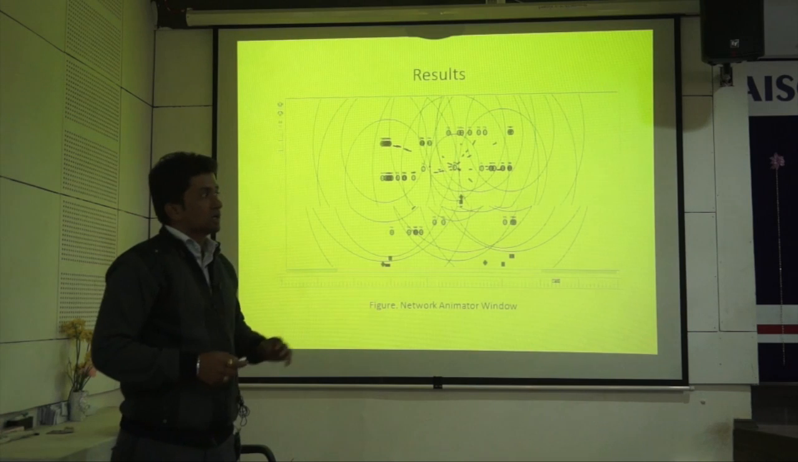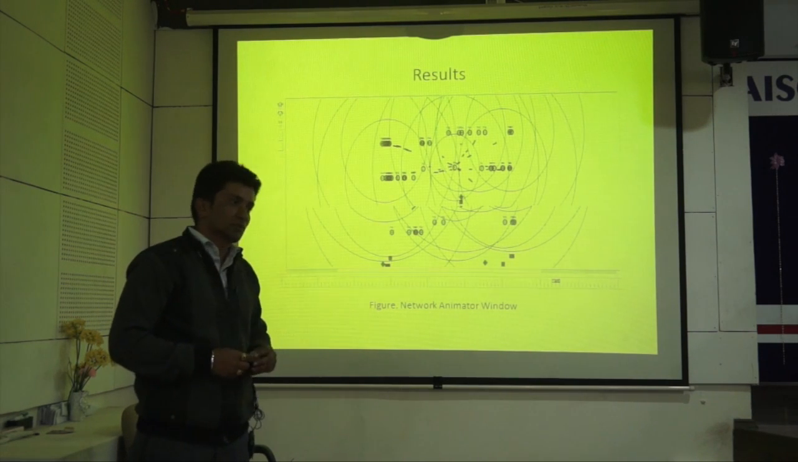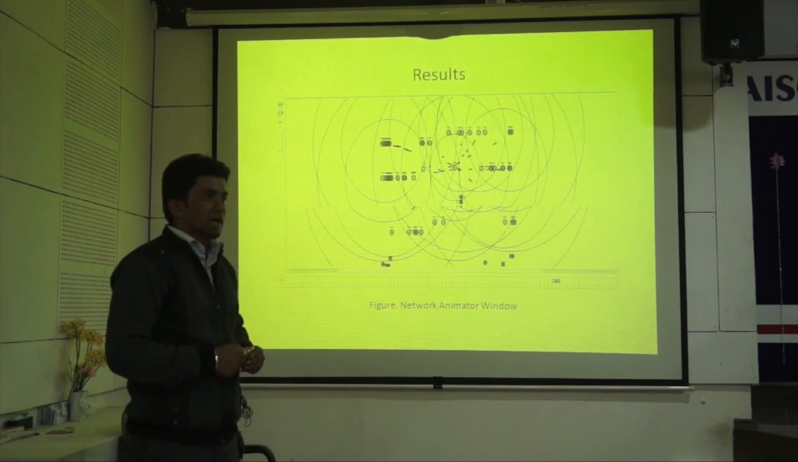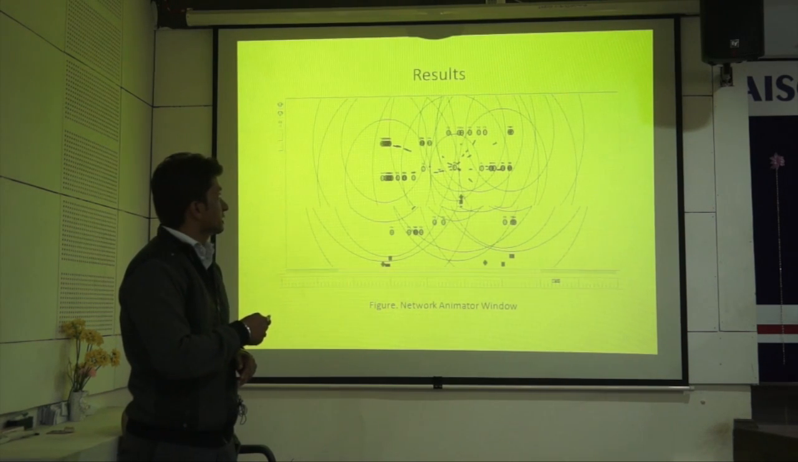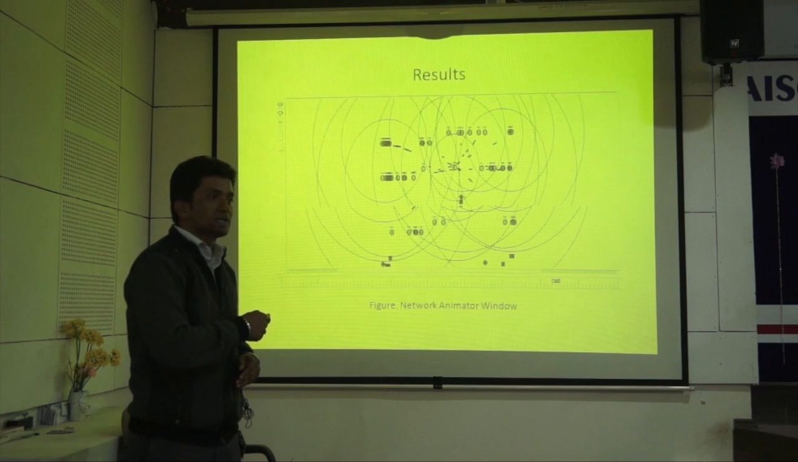We have done this work in NS2 software, that is Network Simulator version 2.34, and this is the snapshot of the network animator. So this small circle indicates the vehicles, and each has a vehicle number.